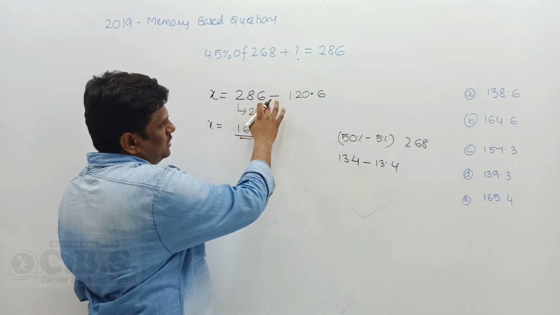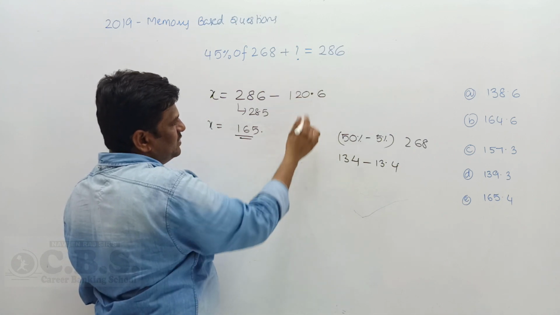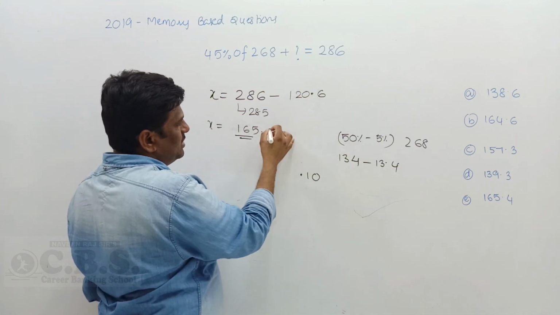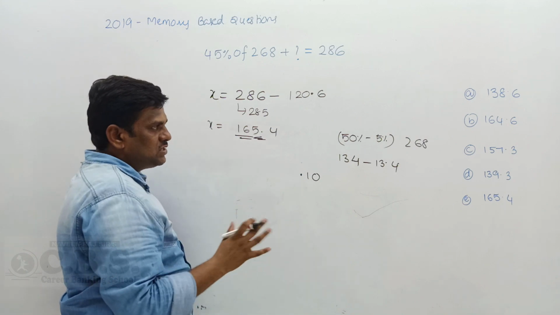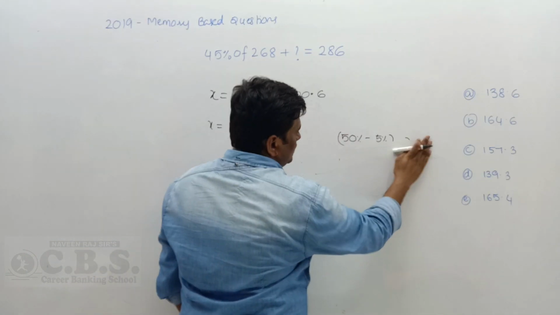Minus 0.6. 0.6 means what? Single decimal. Single decimal is 10. 10 minus 6 gives you how much? 4 it is. Suppose I'm going to subtract like this.